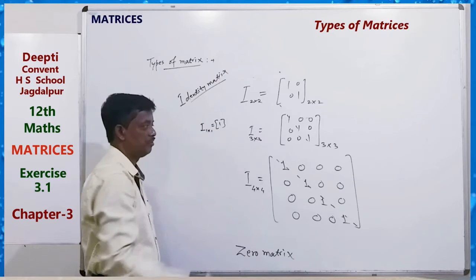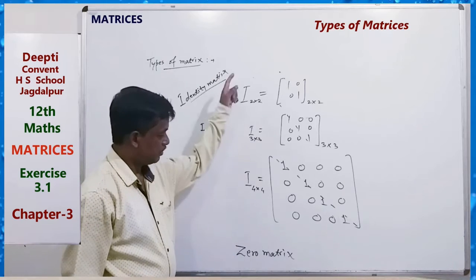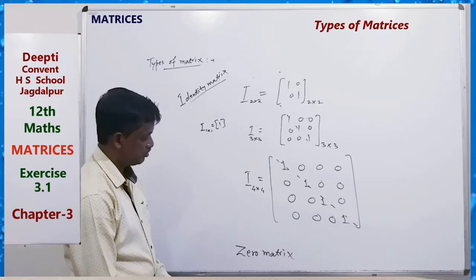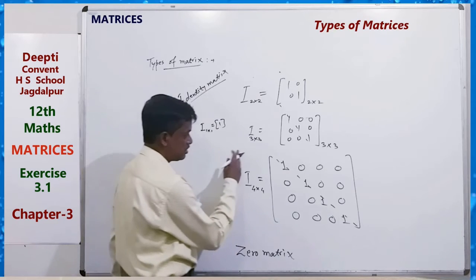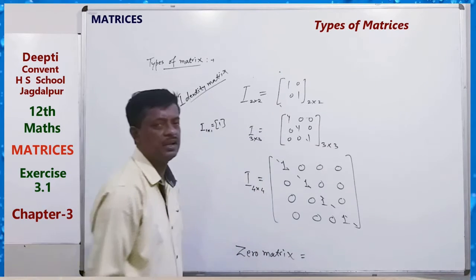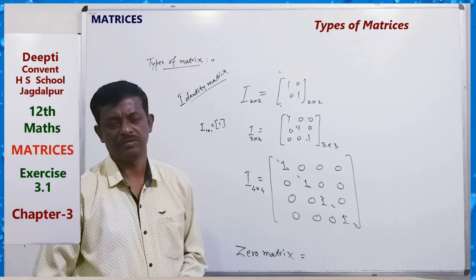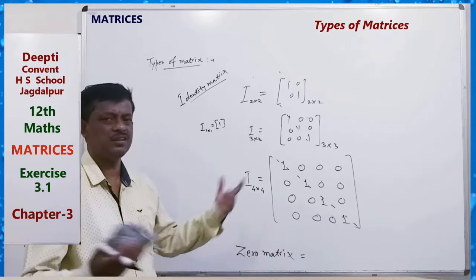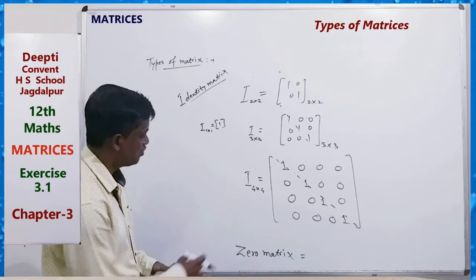Whenever we get these different types of matrix, we can use them for special purposes. A zero matrix means that all elements are zero. It may be a matrix of any order; a zero matrix may be of any order.